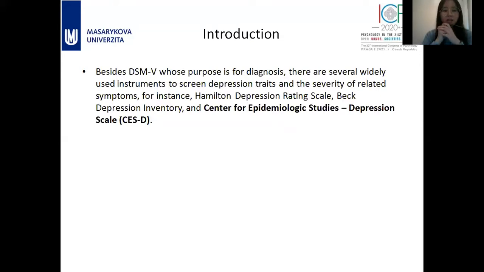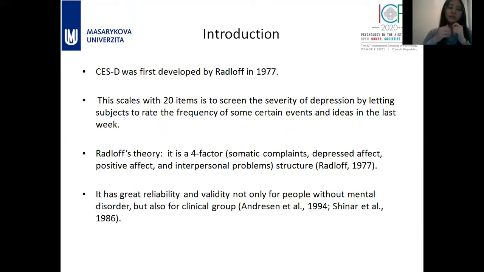Besides the DSM-5, whose purpose is mainly for diagnosis, there are a lot of other instruments to screen depressive traits. For example, the Hamilton Depression Rating Scale, the Beck Depression Inventory, and the Center for Epidemiologic Studies Depression Scale, with the short name CESD. This study will focus on the CESD first, so let's talk about it.